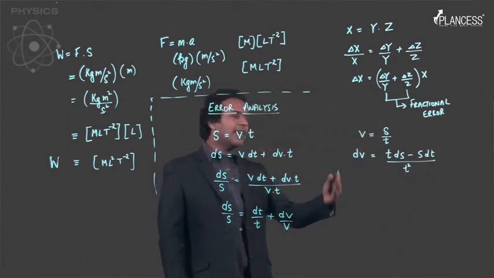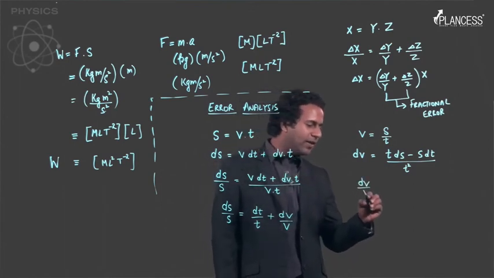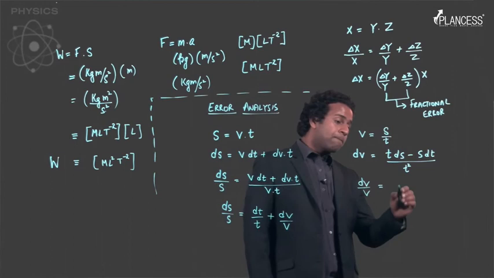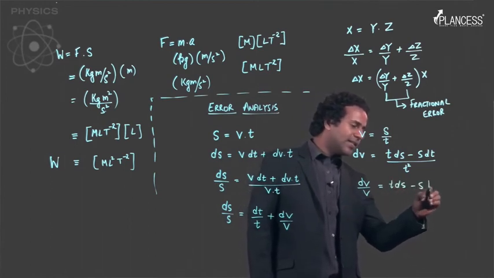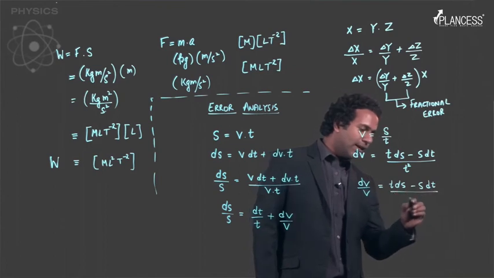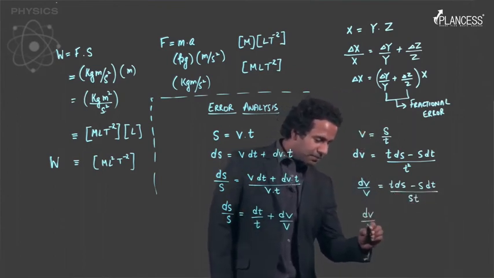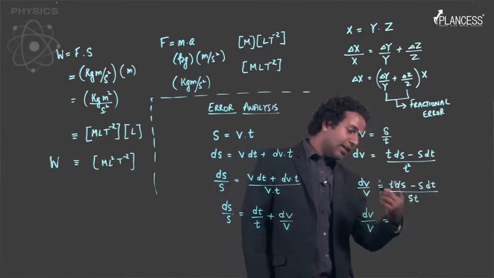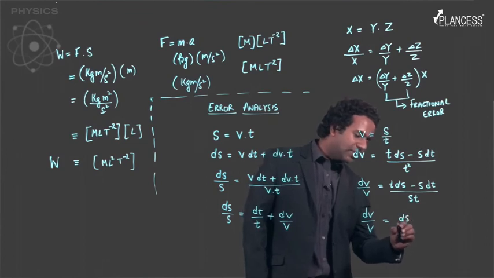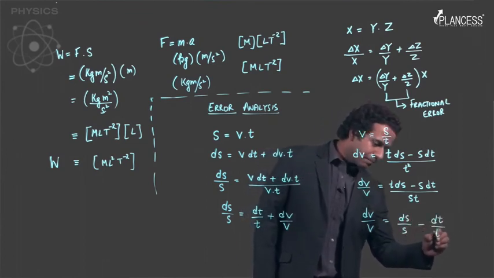So once again, if you divide these two quantities, you get dv by v is equal to (t ds minus s dt) upon s into t, which can be written as, the t cancels out, so ds by s minus dt by t.